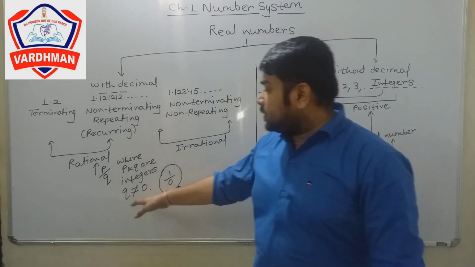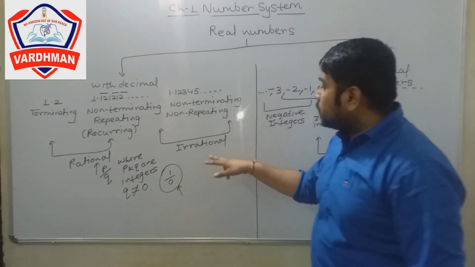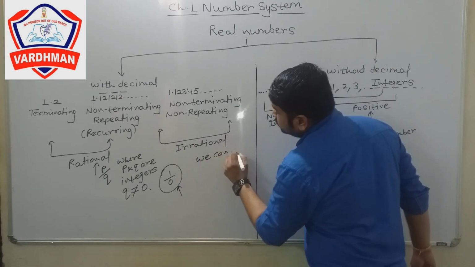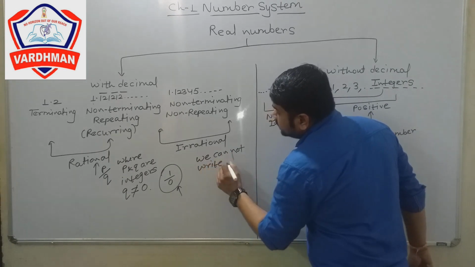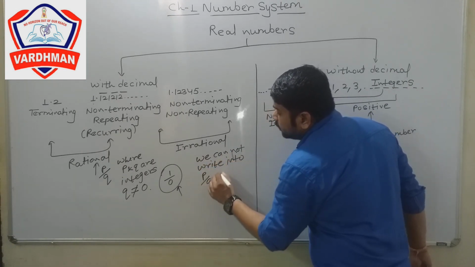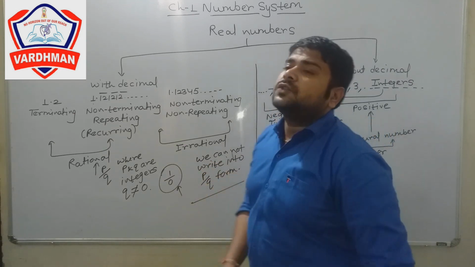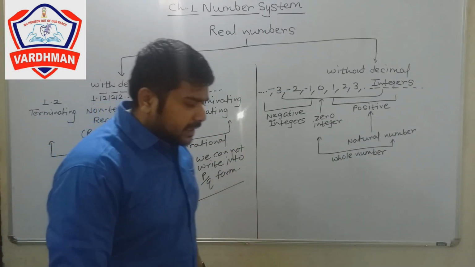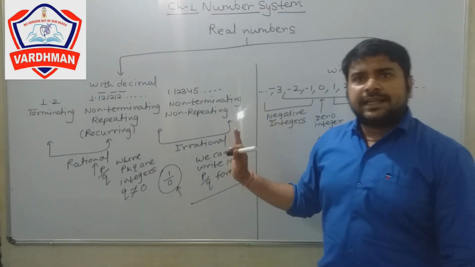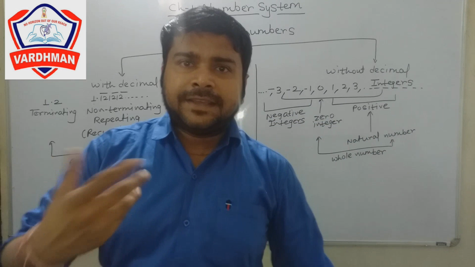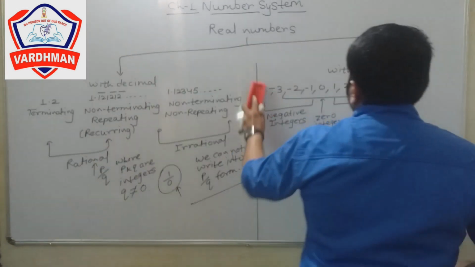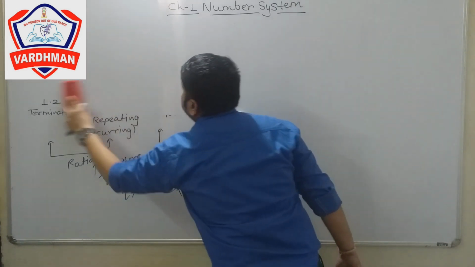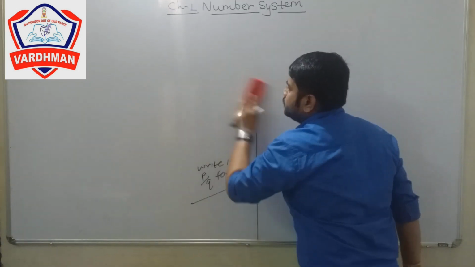In case q is equal to 0, that is the infinite case, not defined. That case is not yet defined in maths. 1/0 is not defined in maths. That is p/q where q is not equal to 0. An irrational number we cannot write in p/q form. Whatever numbers we cannot convert into p/q form are called irrational numbers. Got it? Understand? Now move on to our next few types of numbers.